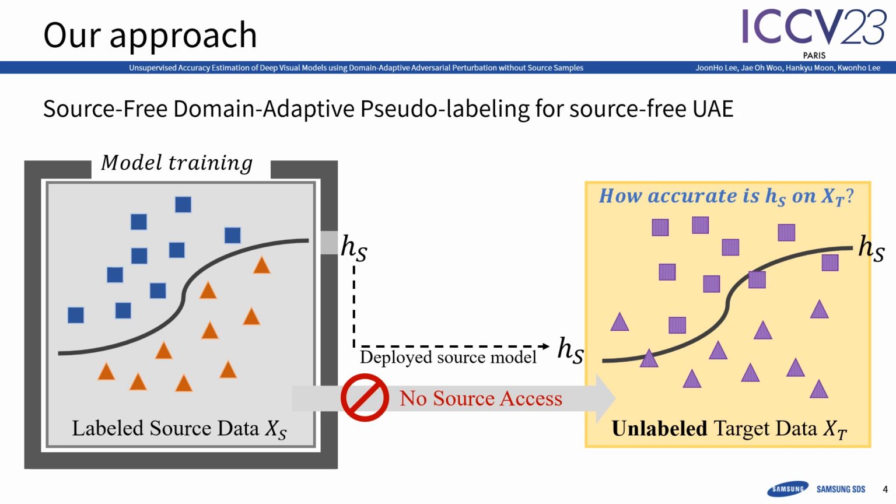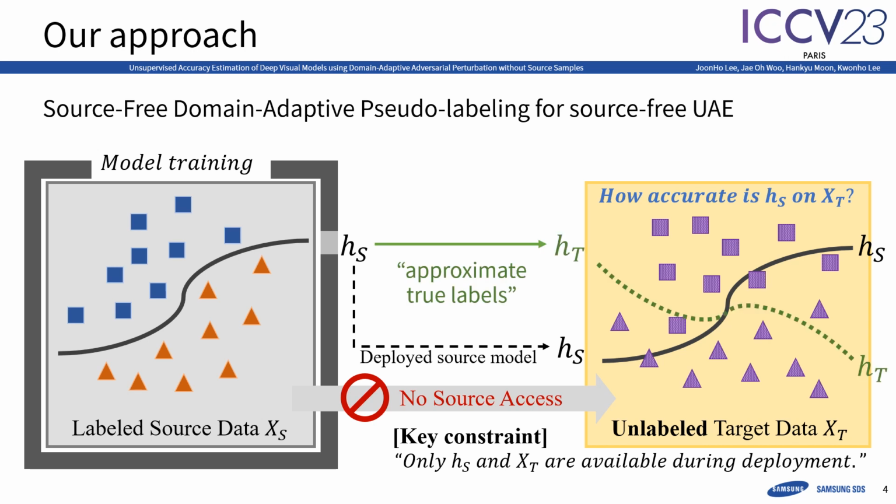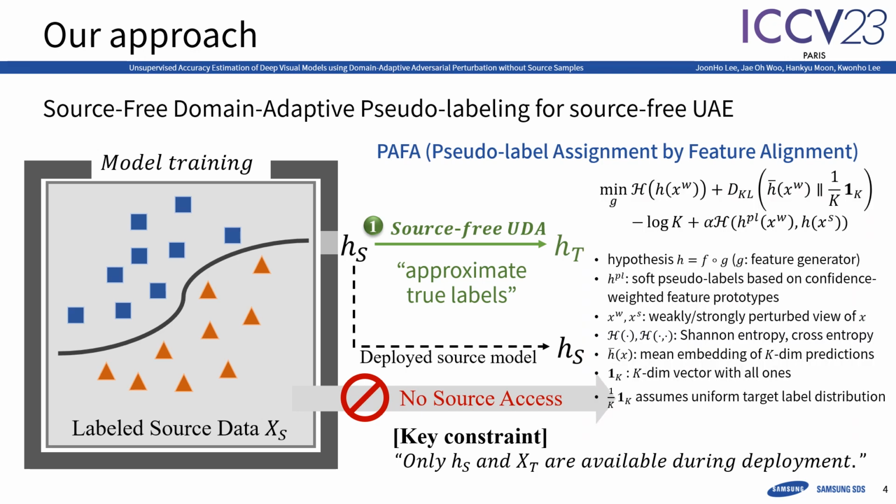To tackle these challenges, we propose a new framework estimating model accuracy on unlabeled target data without needing source samples. Since more accurate approximations of true labels improve estimation, we consider employing source-free unsupervised domain adaptation, or UDA. Source-free UDA enhances prediction on unlabeled target data without source data, so it aligns with our goal of source-free UAE via pseudo-labeling. To this end, we introduce a novel algorithm, PAFA, that refines existing source-free UDA through self-training. Other source-free UDA methods also fit well empirically in our framework.